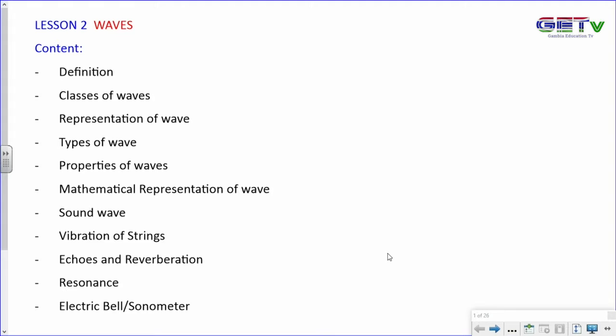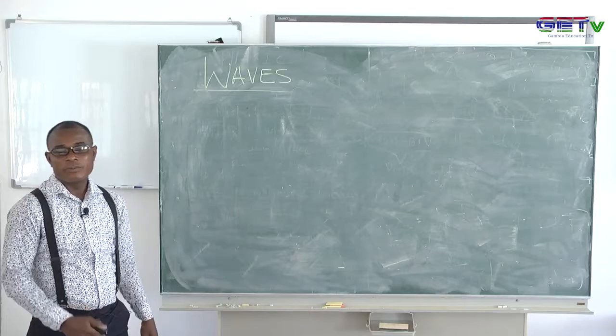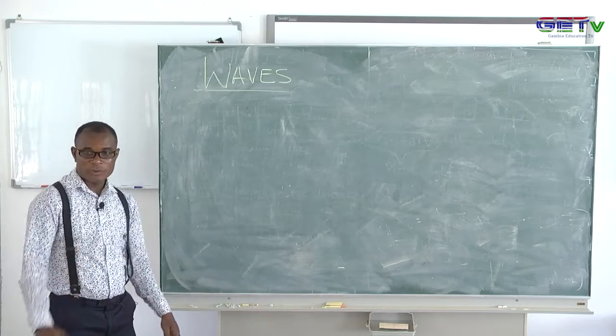It's the type of wave we want to really look at especially. And vibration in strings, we want to look at that too. Echoes and reverberation, we want to look at that. Resonance, and the electric bell experiments, trying to demonstrate experiments to verify that we need air for sound to be heard. So basically that's what we're going to look at.